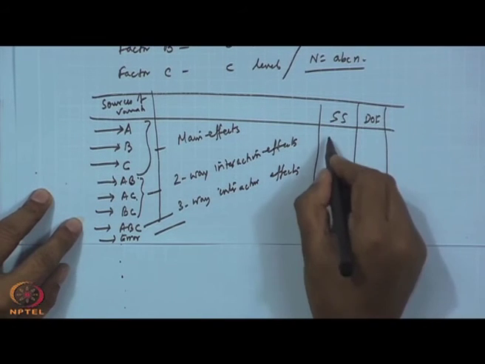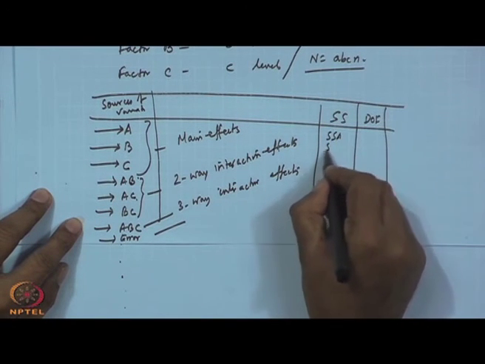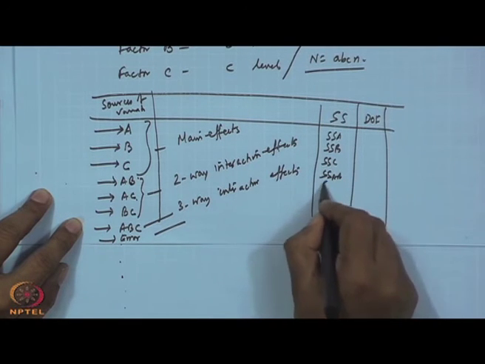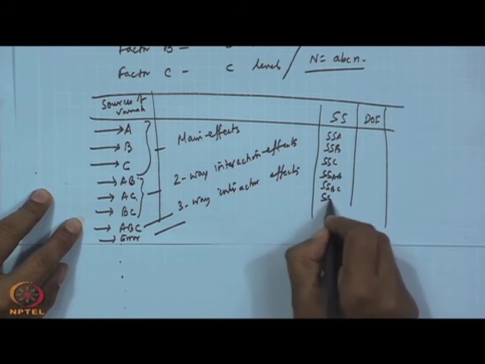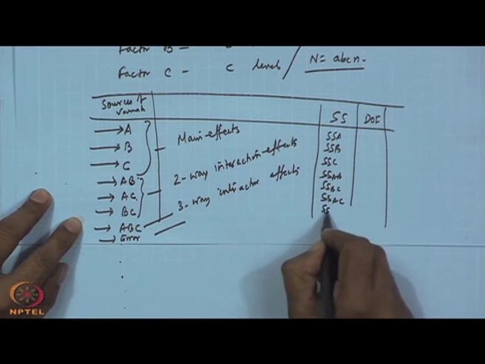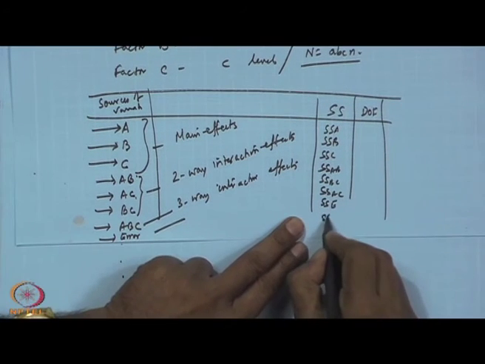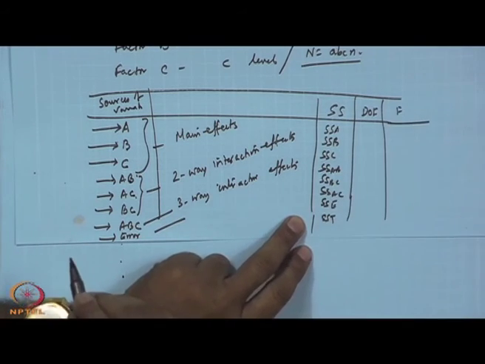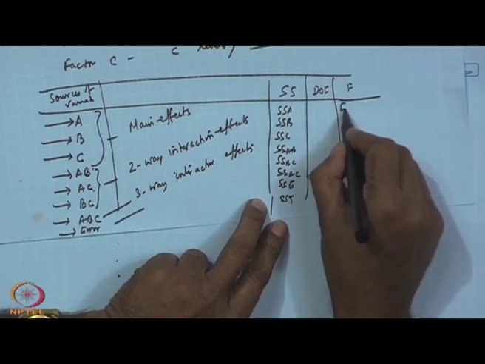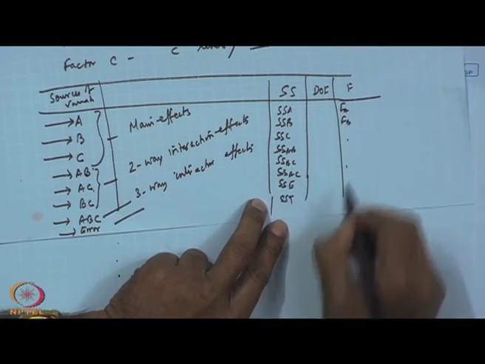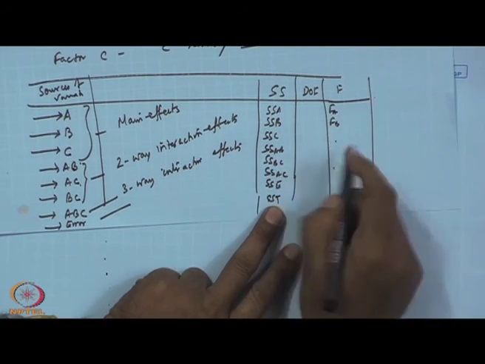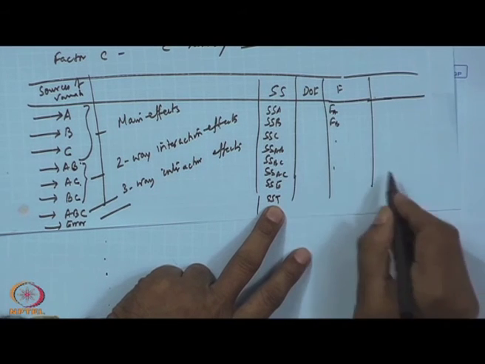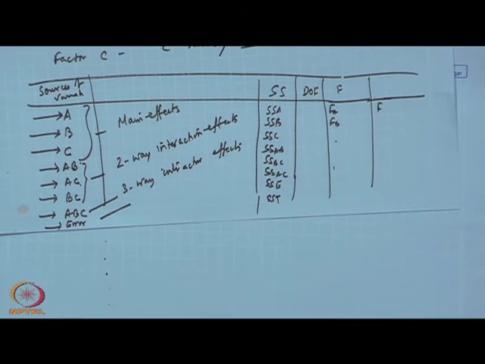Once you get all those things, suppose SSA, SSB, SSC, SSAB, SSBC, SSAC, SSE, then SST, with all degrees of freedom, you have to compute FA, FB like this, and you know what will be the degrees of freedom for the tabulated value of the F value you calculate.